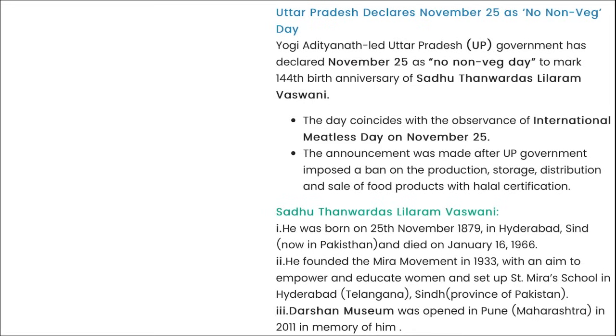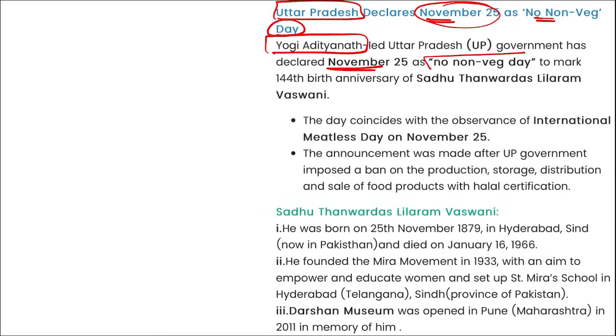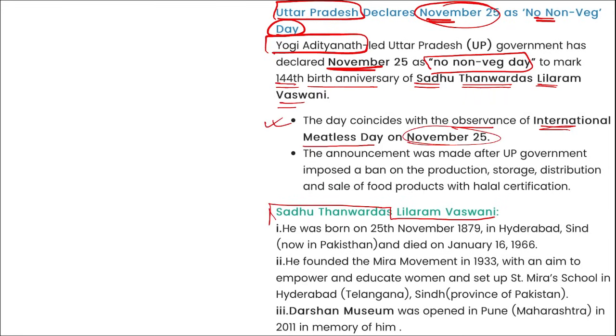Right. Next is Uttar Pradesh state. They have declared 25th of November as the No Non-Veg Day. I repeat, Yogi Adityanath, Chief Minister of Uttar Pradesh, declared that 25th of November will be a No Non-Veg Day to mark the 144th birth anniversary of Sadhu Thanwardas Leelaram Vaswani. This day coincides with the observance of International Meatless Day on 25th of November also. So mark this important. Sadhu Thanwardas Leelaram Vaswani was born in 1879 in Hyderabad and died in 1966.